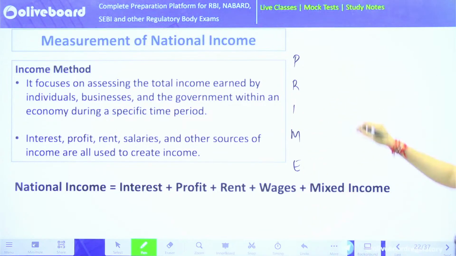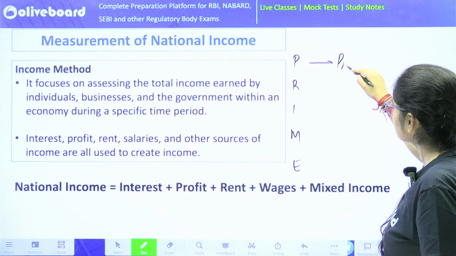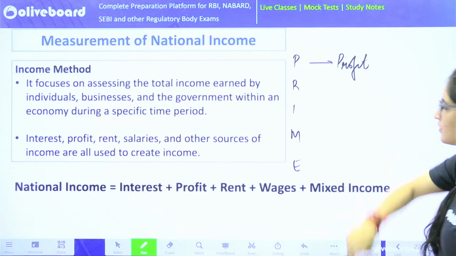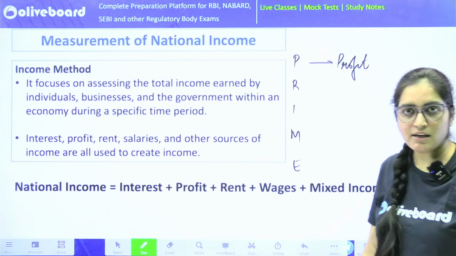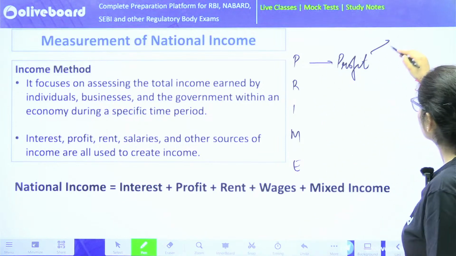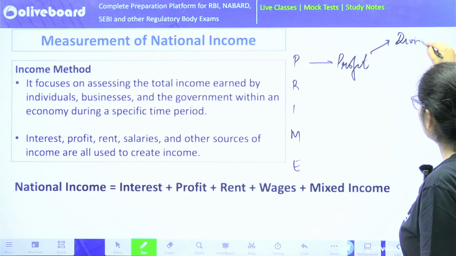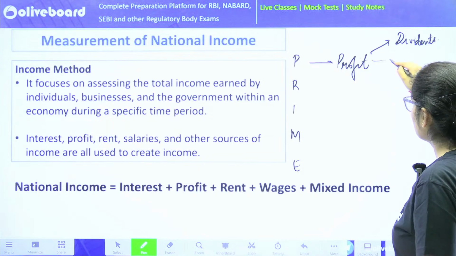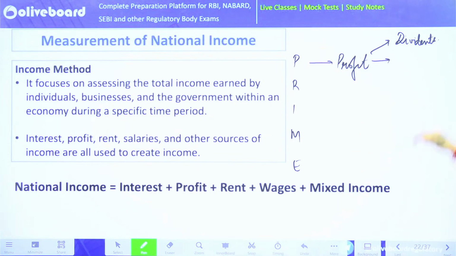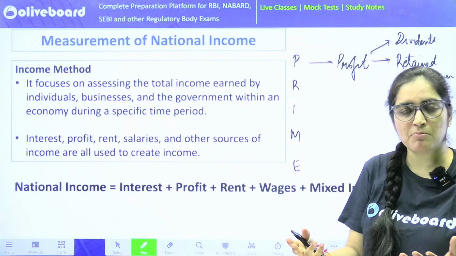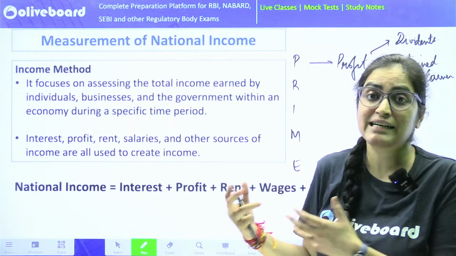What is P? P is the profit. Profit can be in the form of dividends. It can be in the form of retained earnings as well. Some amount of money is retained by the firms for future expenditure, for expansion purposes as well. That is your retained earnings.